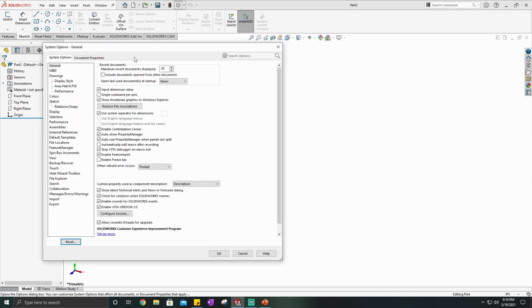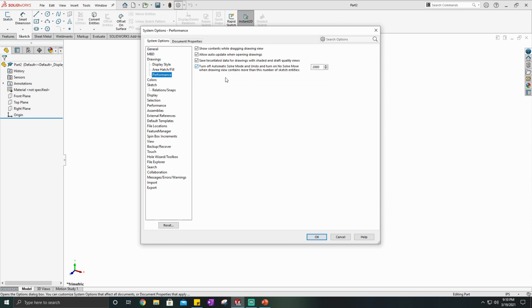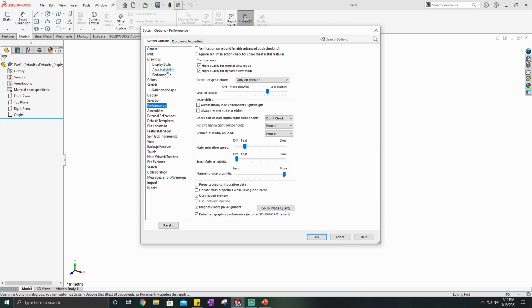So if I just go up here to the top bar, you'll see a little options icon. You can go ahead and click on that and it'll bring up system options. Now there's some differences between system options and document properties. Your system options are going to apply to everything. So this is, as the name implies, the whole system. So this would be your general, your performance, how the computer runs, based on your drawings. This is how your performance works over the whole system, as it mentions.